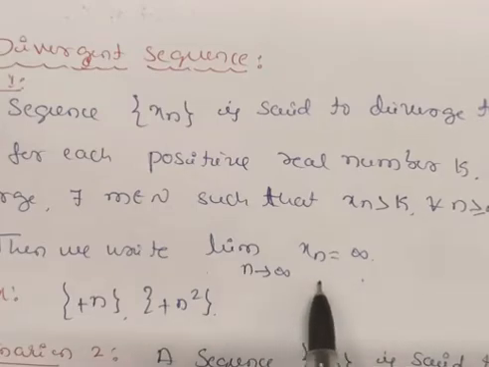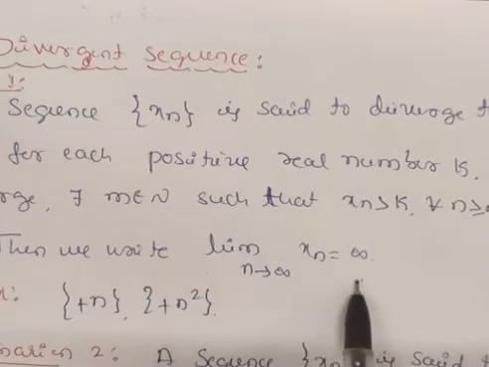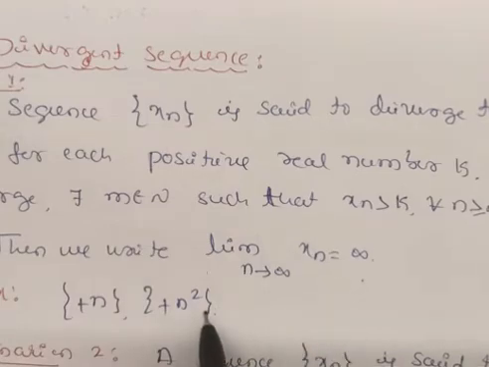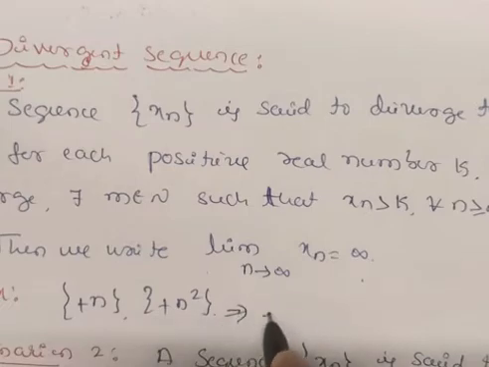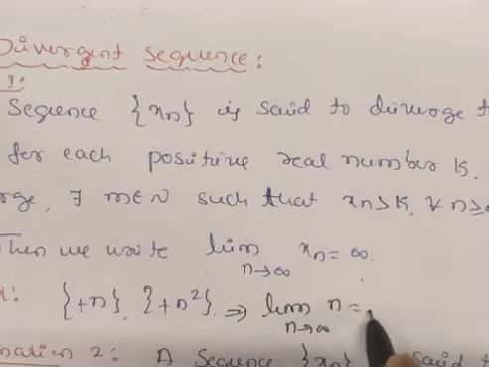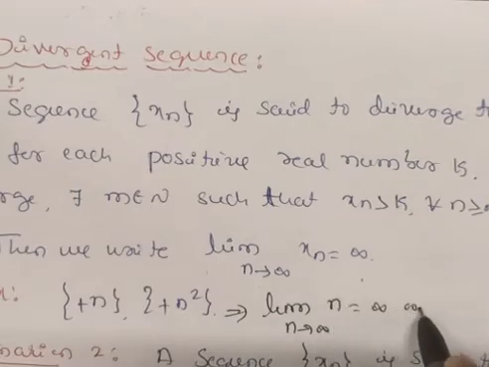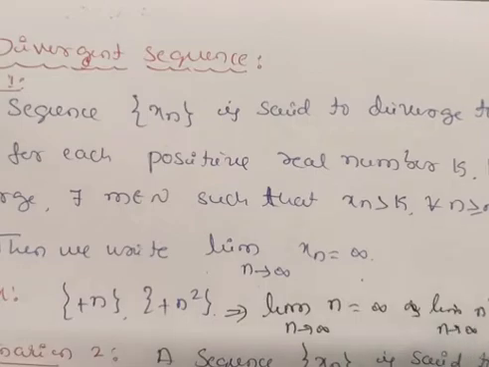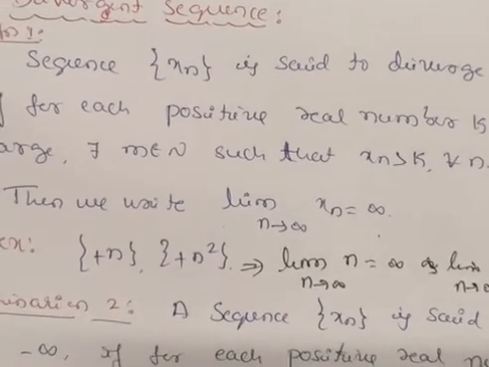Then again we have two definitions. If the limit diverges to plus infinity and the limit diverges to minus infinity, both are divergent sequences. For example, the sequence n squared is also a divergent sequence. If you apply the limit as n tends to infinity, n is equal to infinity, and limit as n tends to infinity, n squared is also equal to infinity. If you substitute n equals infinity, it also becomes infinity. So this is a divergent sequence.